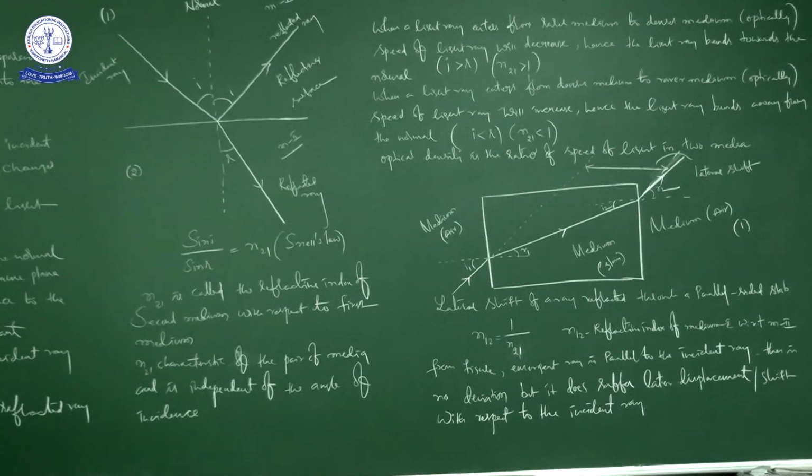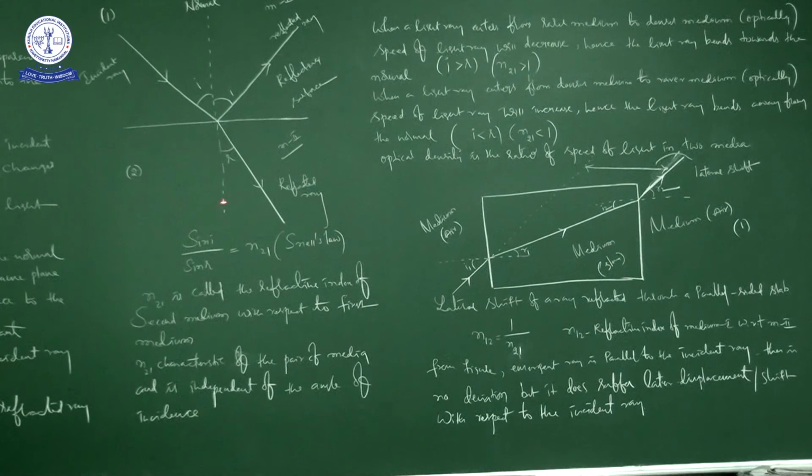The ratio of the sine of the angle of incidence to the sine of the angle of refraction is constant. So what does it mean? Sin i by sin r is equal to constant.